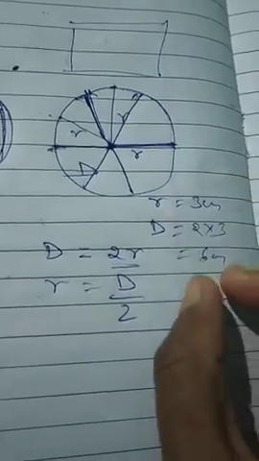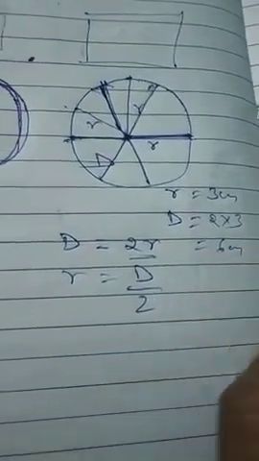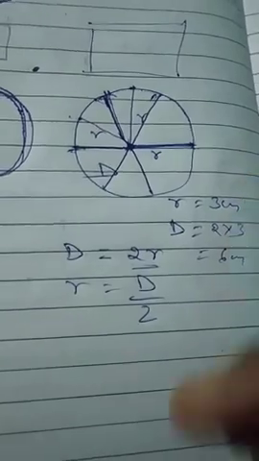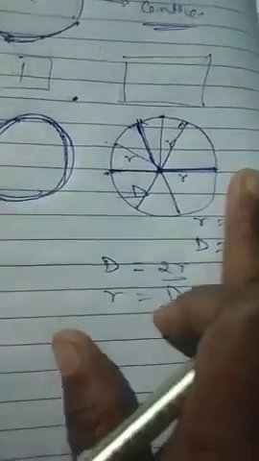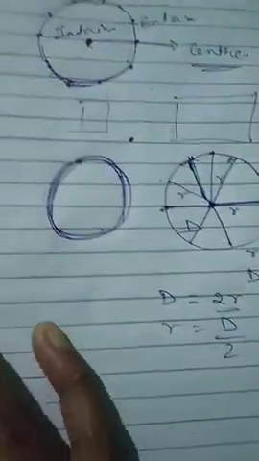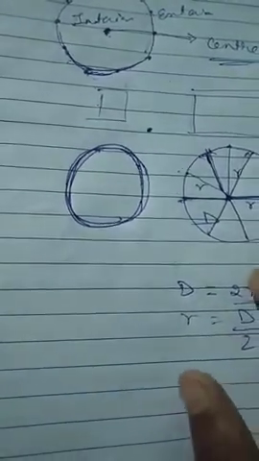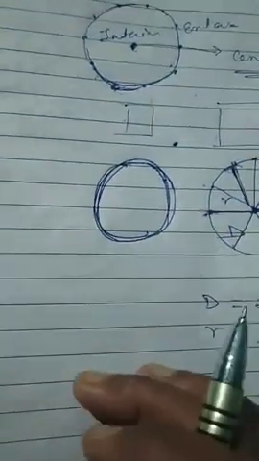If radius is 3, diameter will be 6, and if diameter is 6, radius will be 3. Just half of the diameter is the radius. Got the concept of radius and diameter? Now we are going to discuss many parts of the circle.